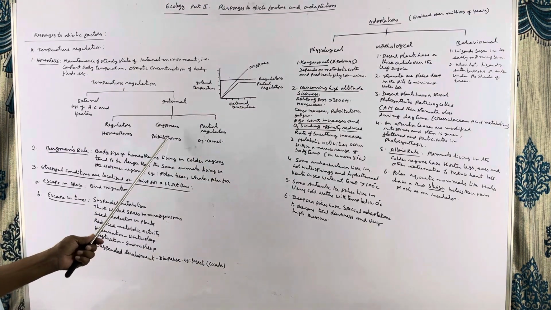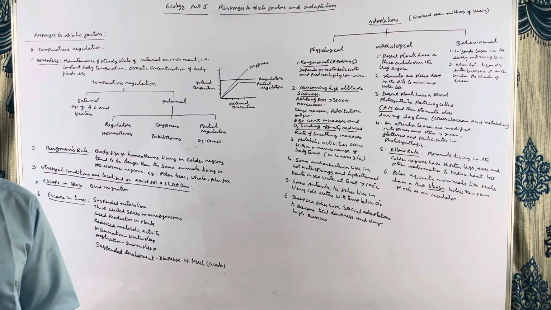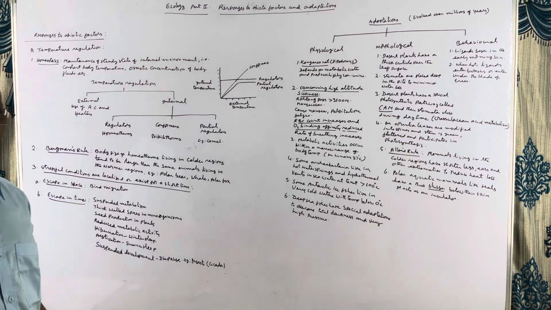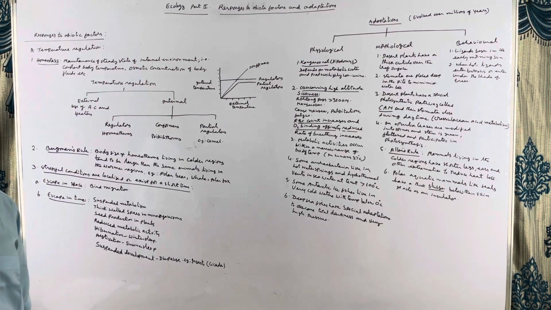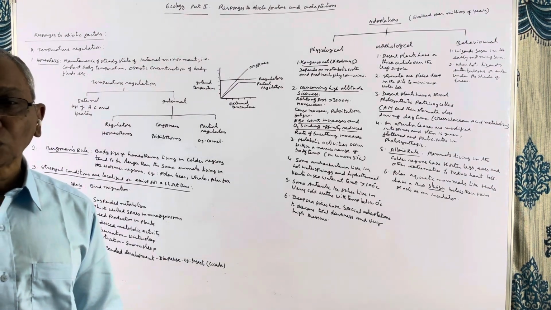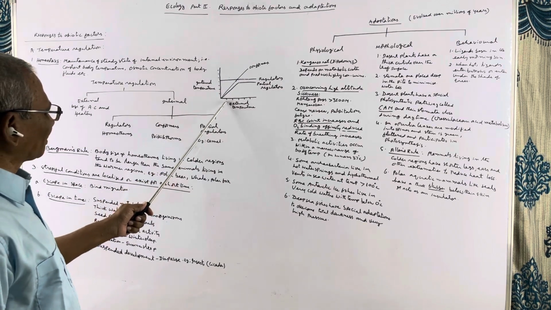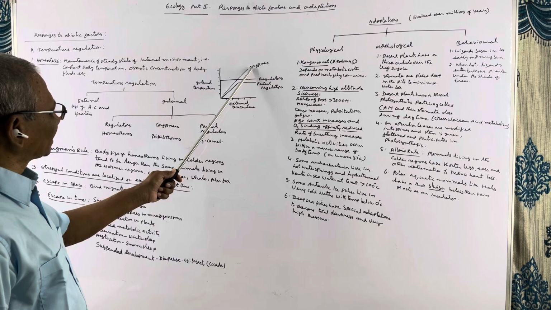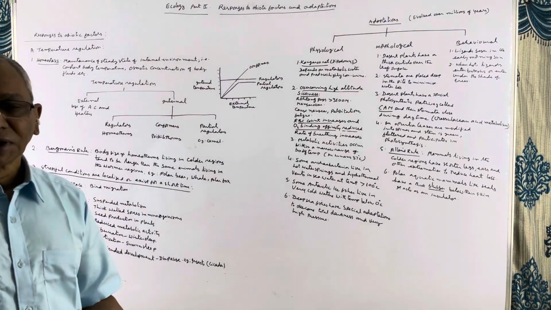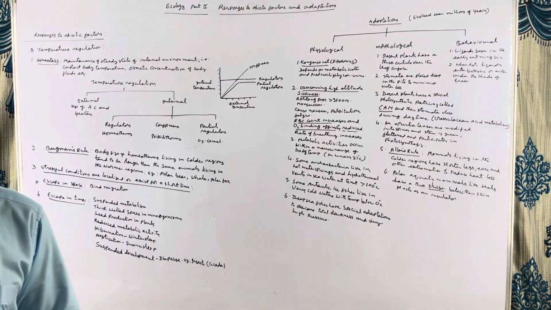Then, conformers. Conformers cannot regulate their body temperature. They have no capacity. So what happens? Whenever the external temperature goes up, their body temperature rises. Whenever the external temperature comes down, their body cools down. So these are the conformers. As the temperature goes up, their body temperature increases. If the temperature comes down, their body temperature decreases. So their metabolic activity also changes according to the temperature.